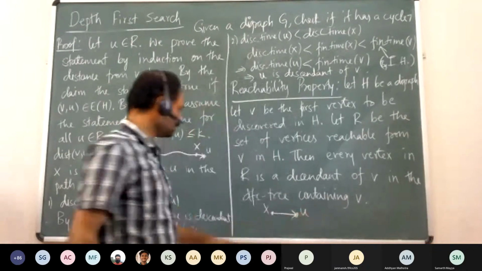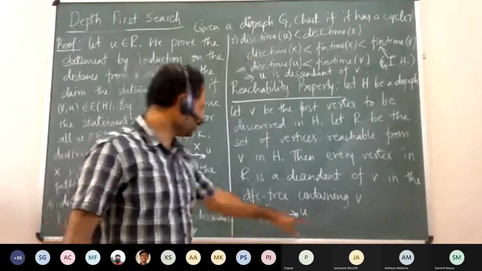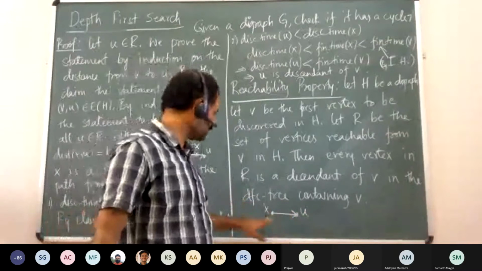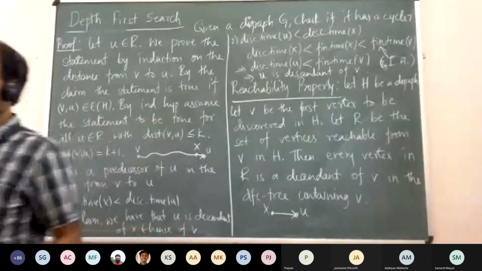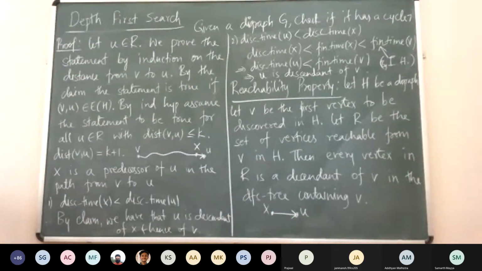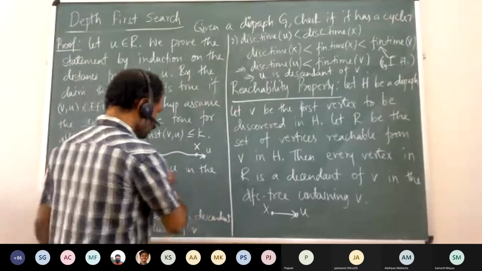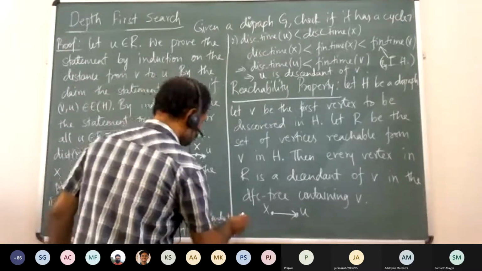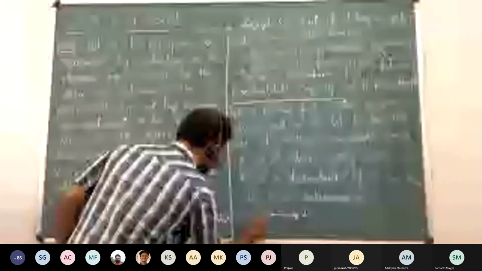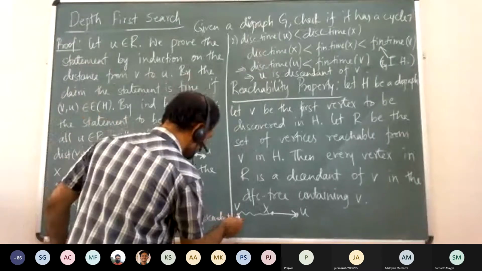It can still happen that the discovery time of U can be less than the discovery time of X. That is because U was discovered from some other route, right? For example, this was a path from V to U. But even before we came to this path, this is depth first search, right?